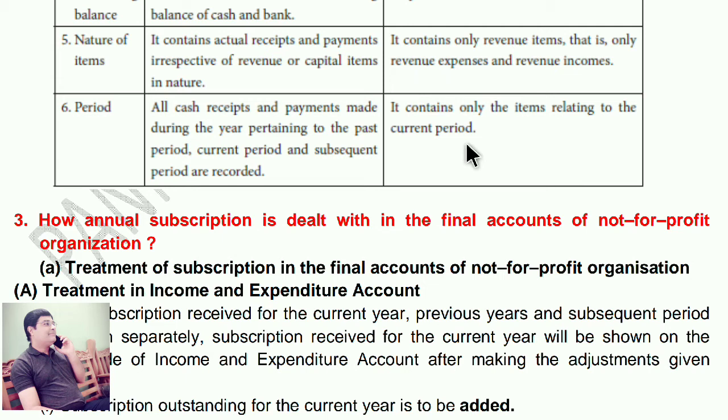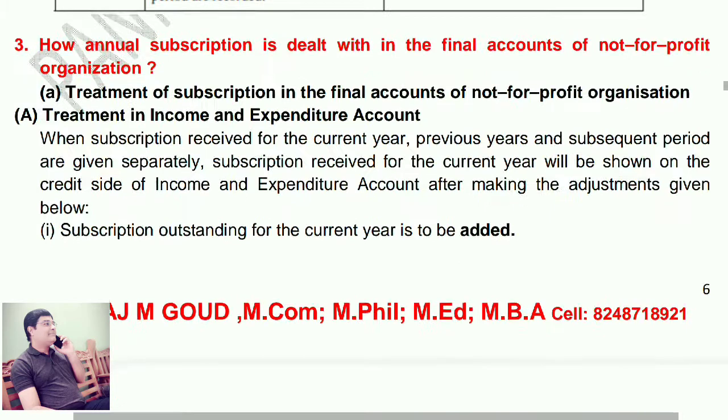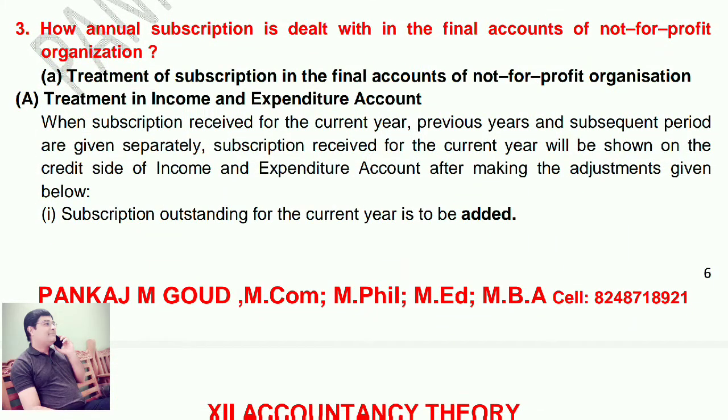Now, third question. How is annual subscription dealt with in the final accounts of a not-for-profit organization? Treatment of subscription in the final accounts of not-for-profit organization. Treatment in income and expenditure account.